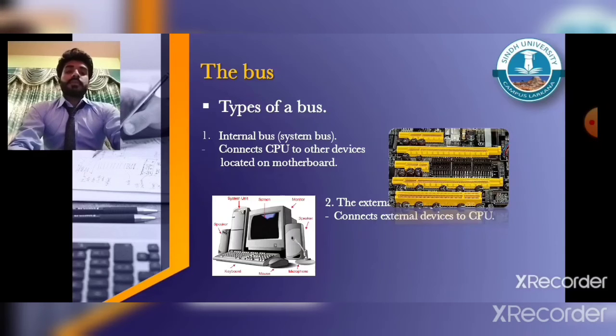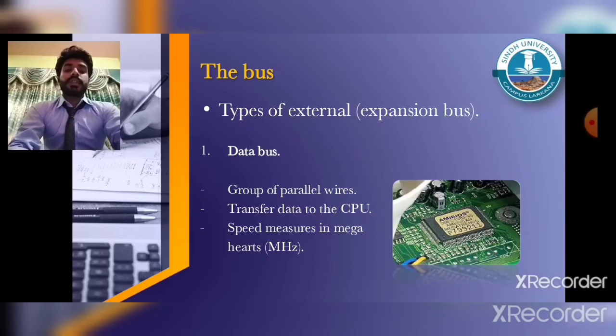The external bus, we also call it the expansion bus. The expansion bus connects external devices like mouse, keyboard, modem, printer, etc. to the CPU. All the cables are plugged into the bus. The system bus has two types: the data bus and the address bus.